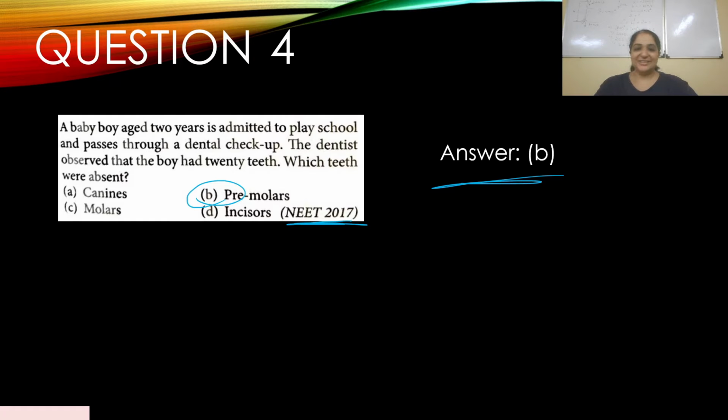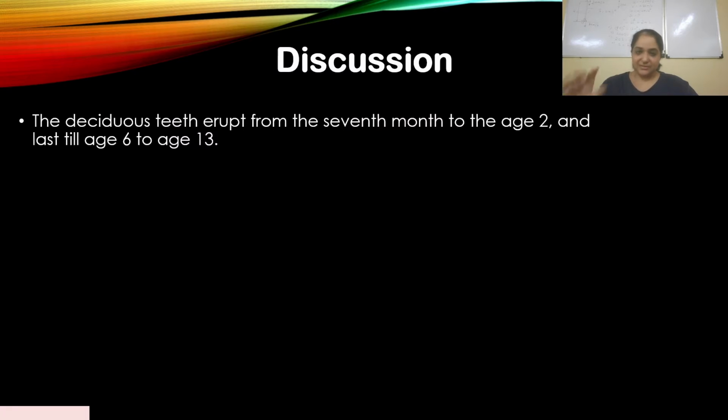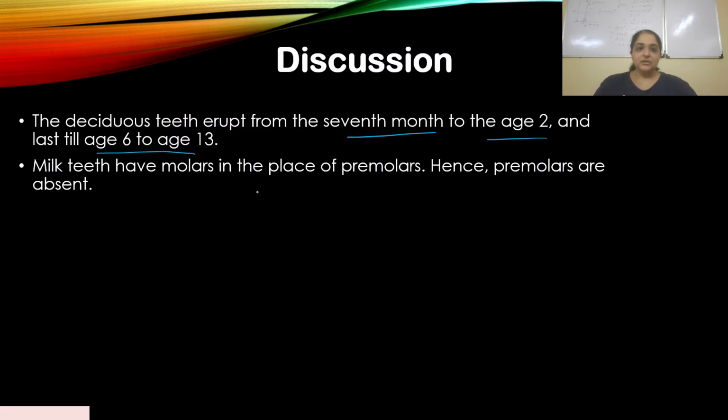Let's look at the discussion. Deciduous teeth or milk teeth erupt from the 7th month to age 2. So the boy, who had a checkup at age 2, had deciduous teeth. They last from age 6 to age 30. Now, milk teeth have molars in the place of premolars, hence premolars are absent.